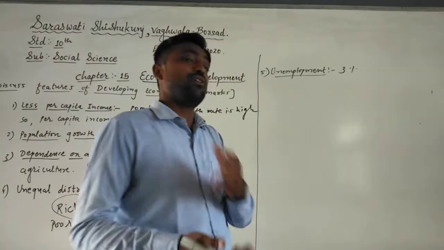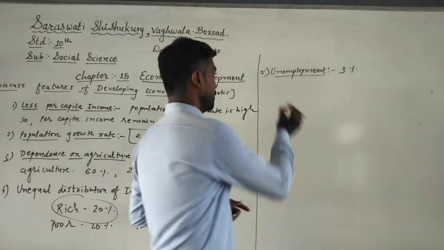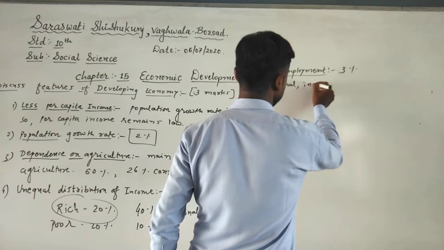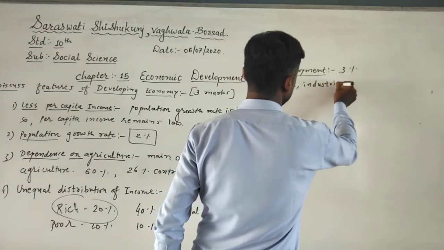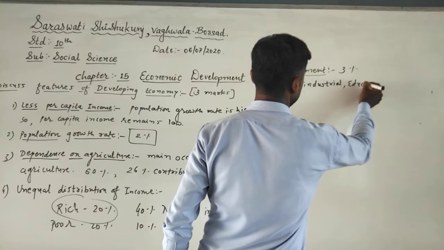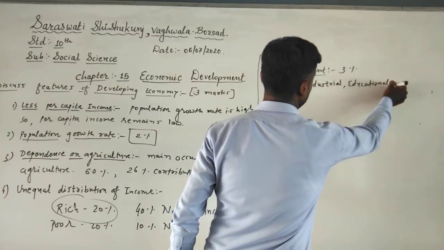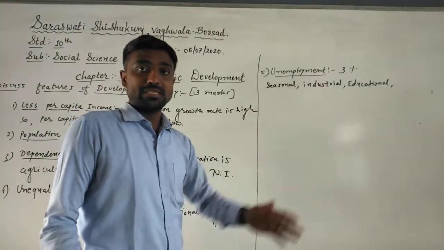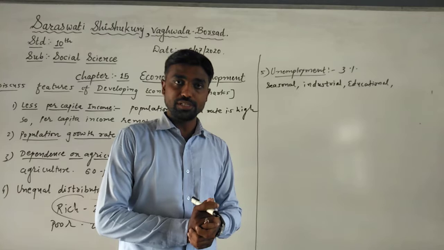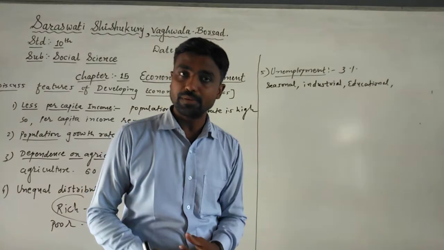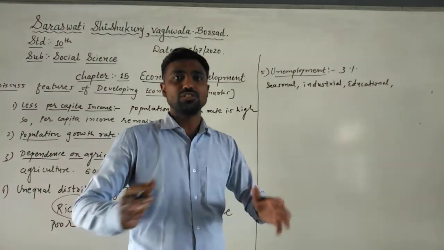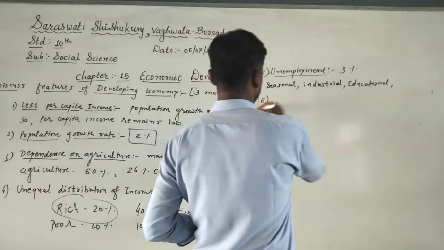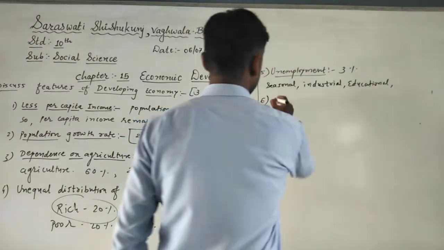And generally which kind of unemployment is seen in our country? Seasonal, industrial, and educational unemployment are generally seen in our country. Seasonal means that according to the seasons they get employment opportunities, and the rest of the year they are unemployed. For example, farmers get employment opportunities for 6 to 8 months in the year, and for the remaining 4 months they are unemployed.